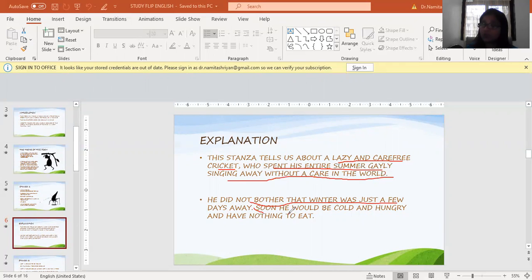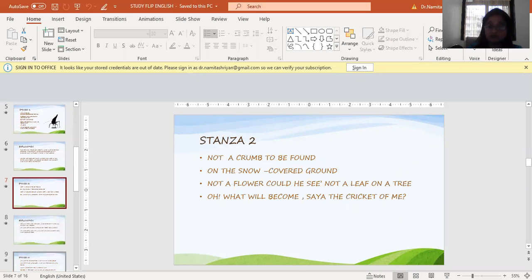He did not know, or he probably forgot, that soon he would be cold and hungry and have nothing to eat. And just when winter was few days away, he realized that his cupboard was empty and there was nothing to eat. And that is the time when he started complaining, right? That is the time when he started getting really worried. Yes. That is about the first stanza.